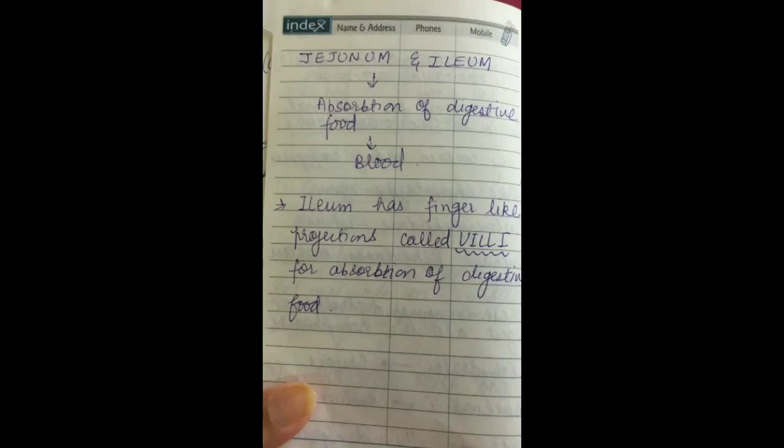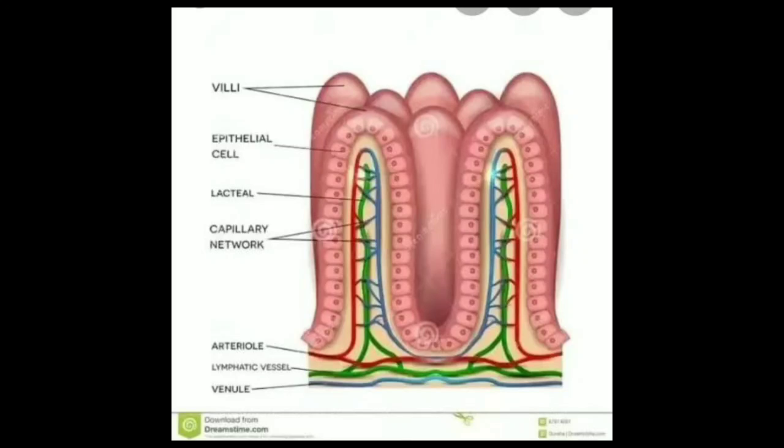are finger-like projections, and these finger-like projections are called villi, and these villi are basically meant for increasing the surface area so that better absorption of digested food can take place. Now the image given above gives you the idea about the structure of villi. You can see that they are finger-like projections. They have a large surface area.